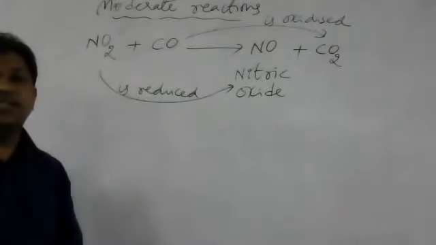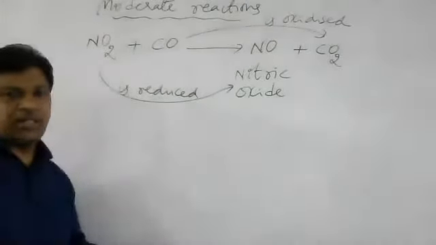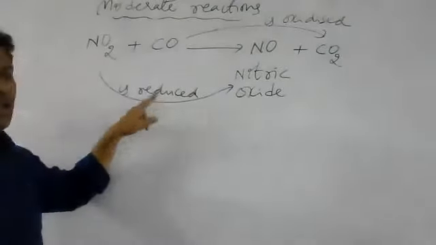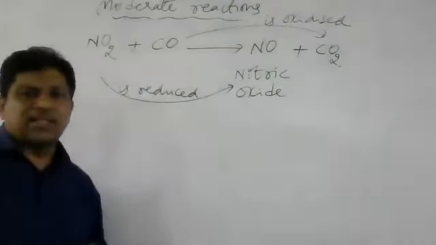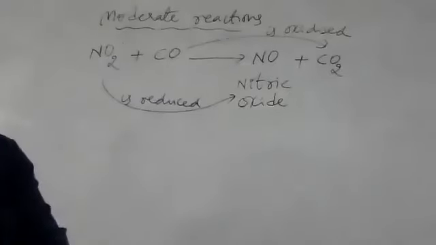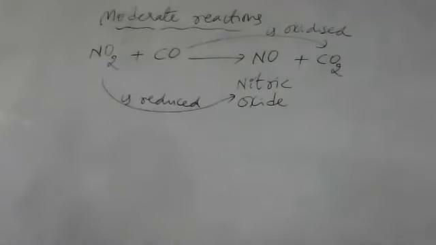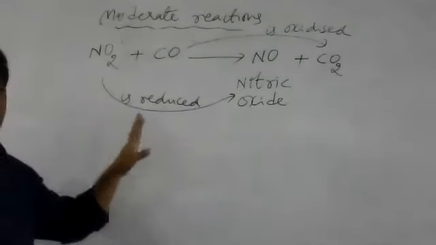This reaction also is an example of a moderate reaction. In this, oxidation and reduction are going on simultaneously. So can we say this reaction is a redox reaction? Yes, we can say redox reaction. It is one type of redox reaction and an example of a moderate reaction. Just note this one.